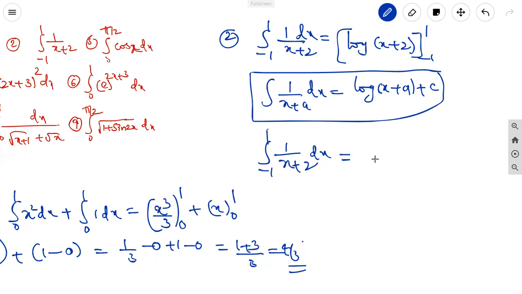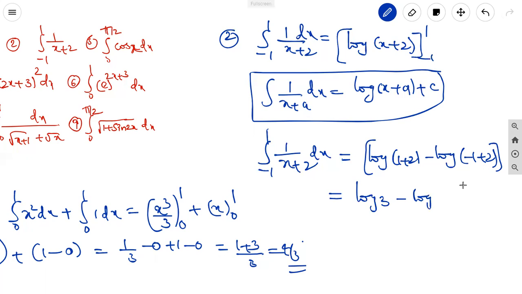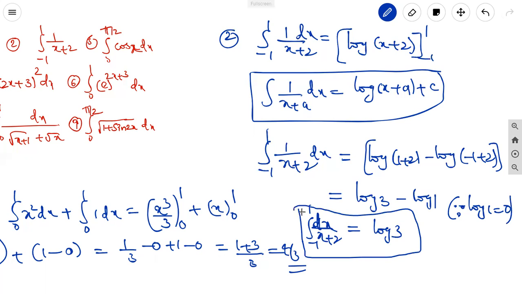It is equal to upper limit 1, log of 1 plus 2, minus lower limit, log of minus 1 plus 2. Log of 1 plus 2 is log 3, minus log of minus 1 plus 2, which is log 1. We know that log 1 value is 0. So the value of the integral from minus 1 to 1 of 1 by x plus 2 dx is equal to log 3 only.